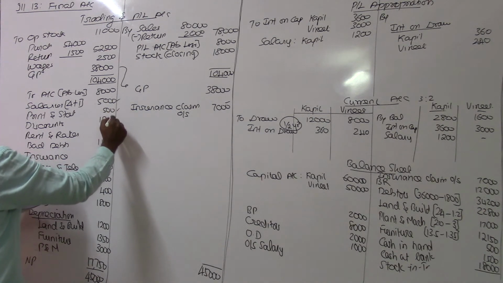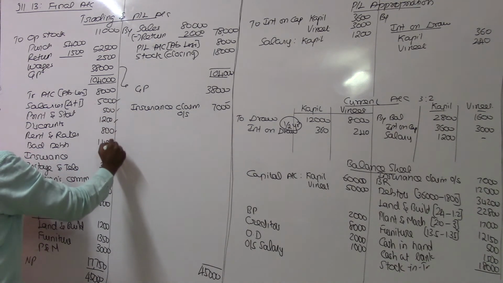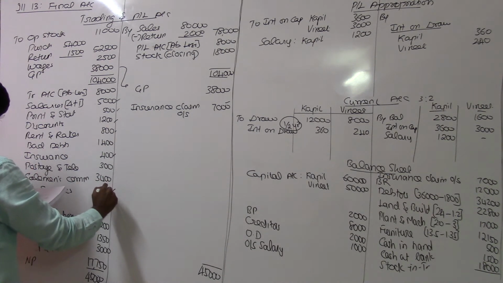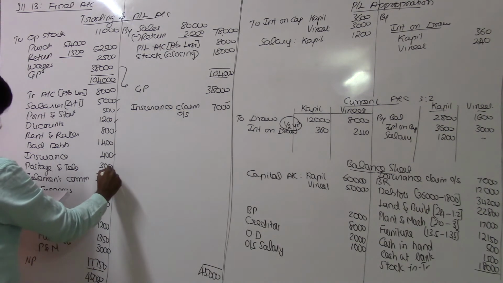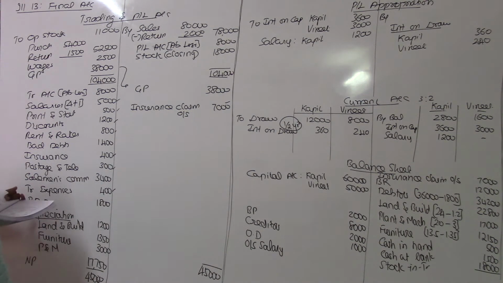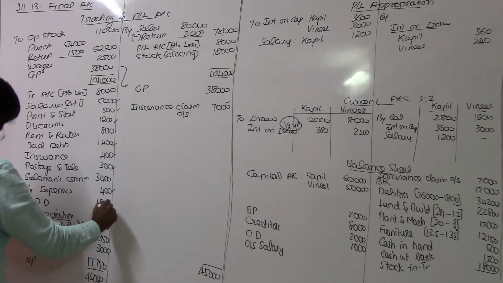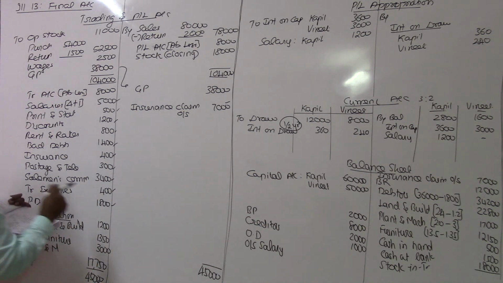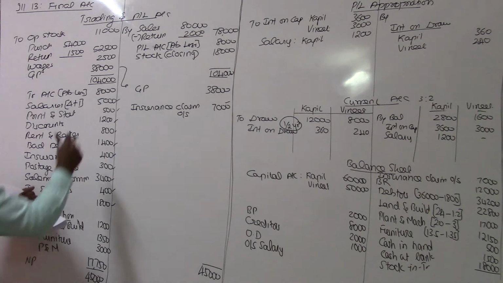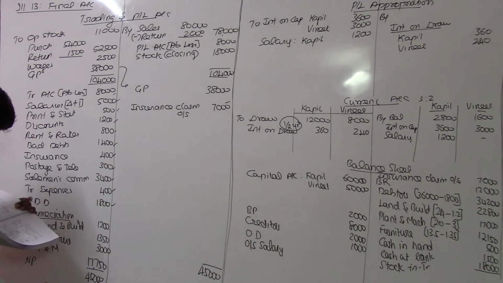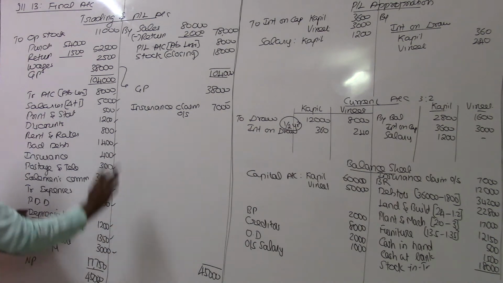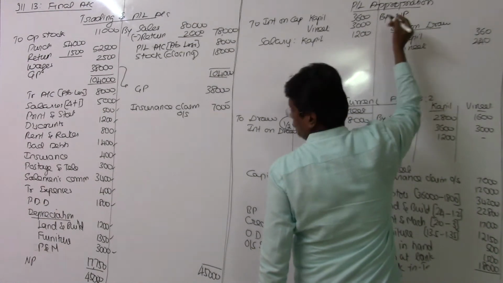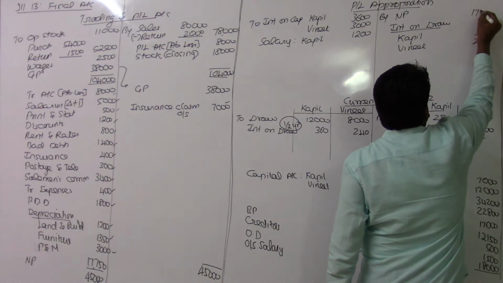So 5,500, 800, 1,200, 400, another 400, and 300, 3,200, 3,200. Okay, 3,200, 3,400, correct. 1,000 lost is nothing but adjustment of these two, correct, and 1,200, 1,350, everything is correct. So final answer should also be correct. And I will transfer that to the P&L appropriation account here, 17,750.